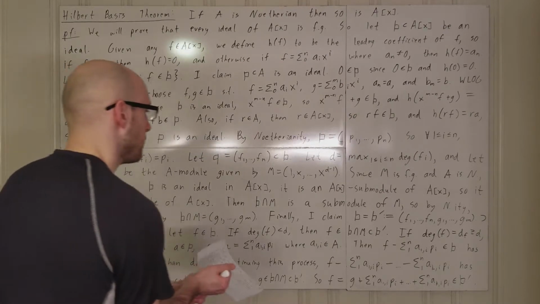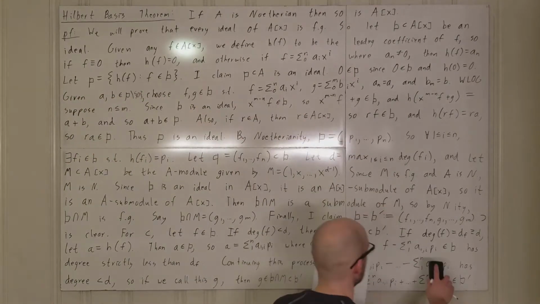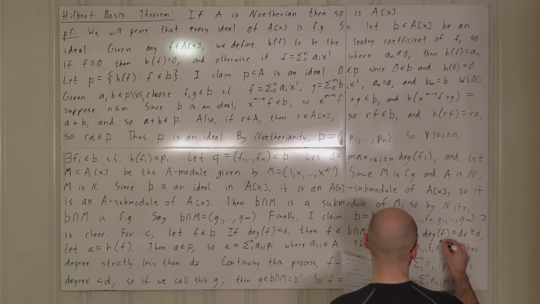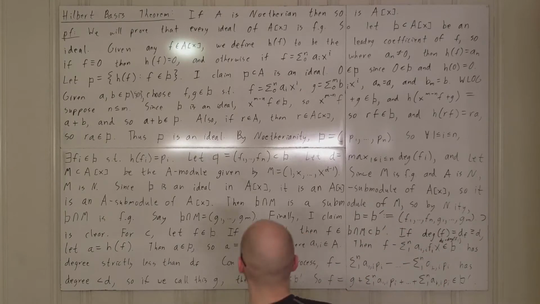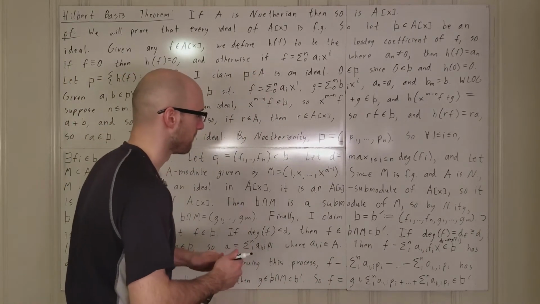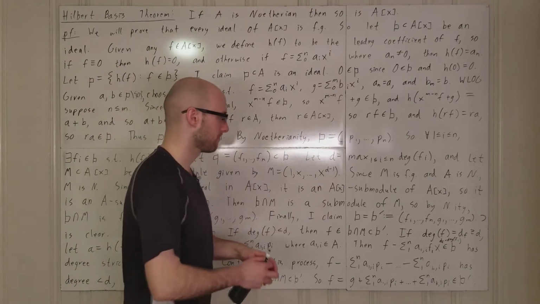Okay, so we don't multiply by pi, we have to multiply by fi. But then we also have to multiply by x to the power of df minus the degree of fi. And the reason that we do that is that, okay, and this makes more sense why we had to do this here.